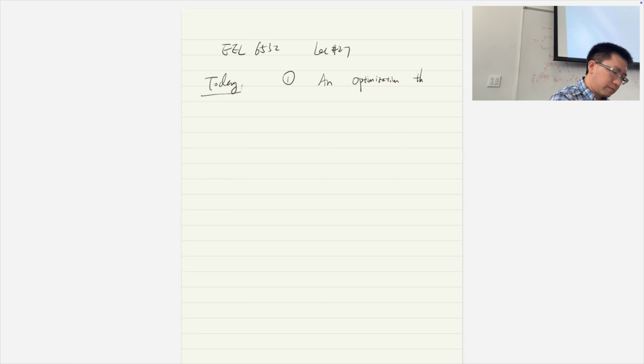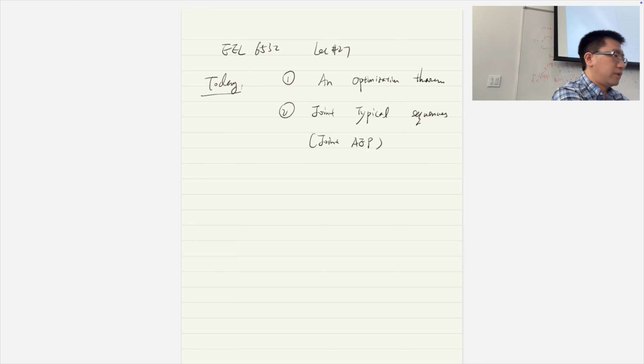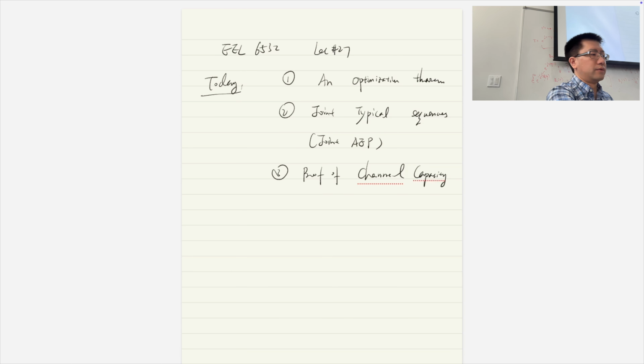Then we're going to cover the joint typical sequences, or what we call the joint AEP. If we can finish that, then we'll start talking about the channel capacity. We'll start the proof of the channel capacity to see why it is equal to the maximization of the mutual information over the input distribution. That's the agenda for today.